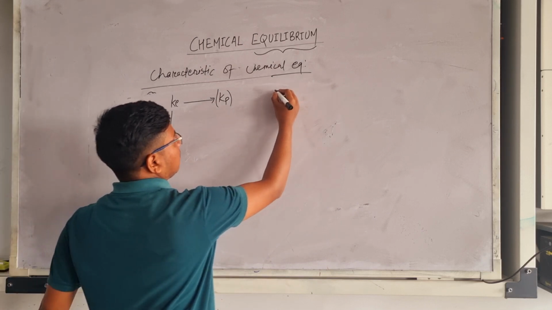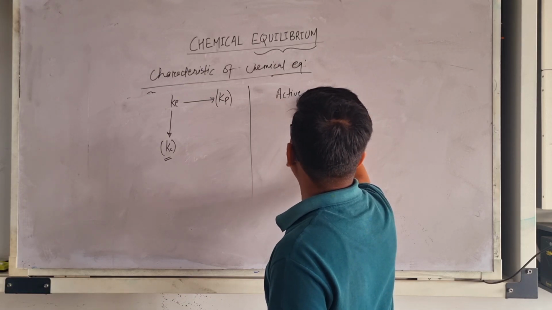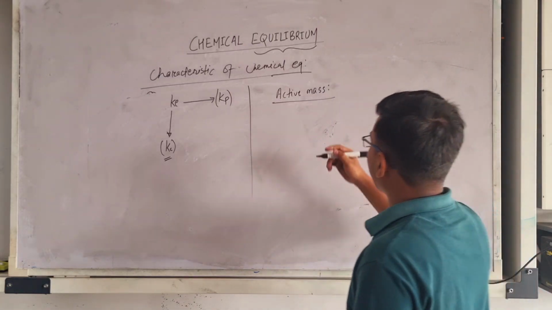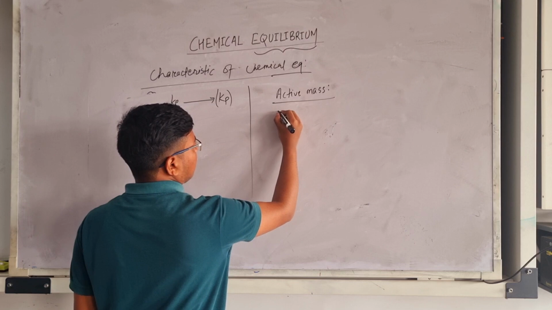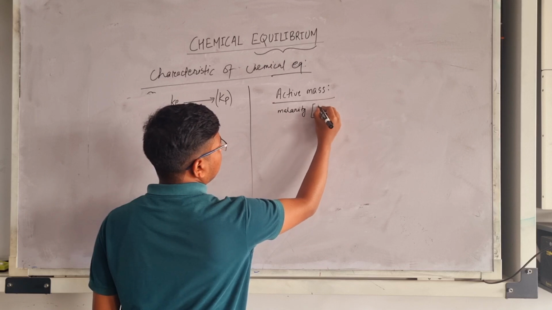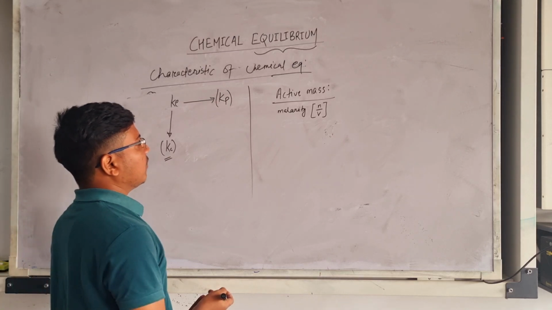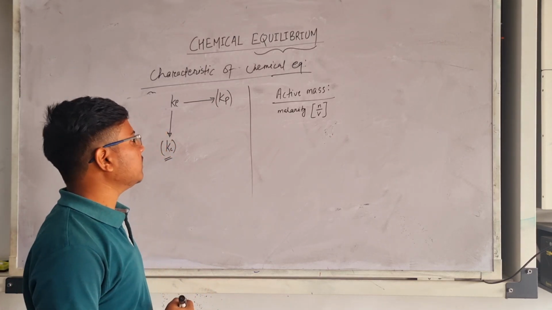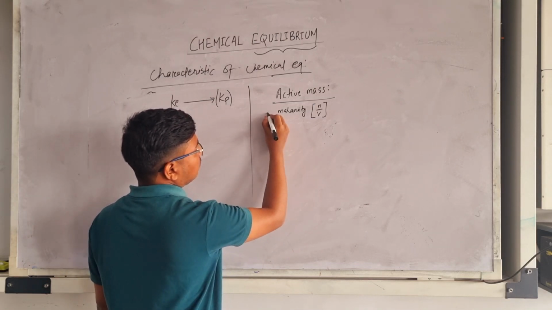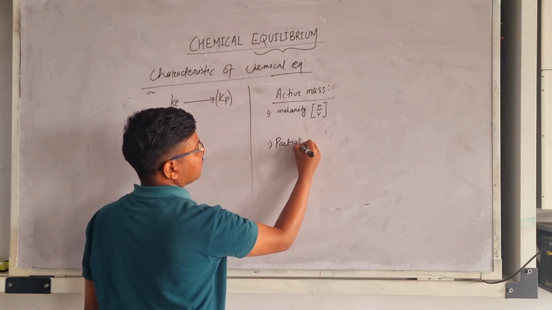Okay, so here we can note that active mass, suppose active mass is taken as molarity, and it is n upon V, where n is the number of moles and V is the volume. But if we want to take active mass in terms of pressure, we can also write it that way. We can take two types of active mass: one is the molarity term and one is the partial pressure term.